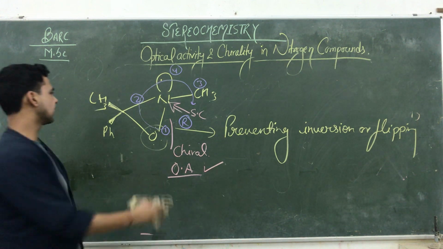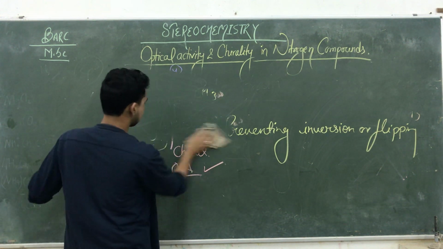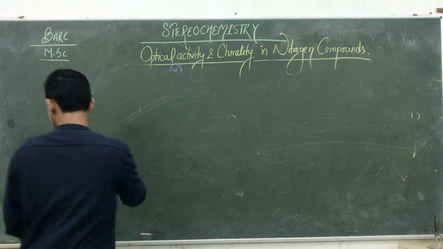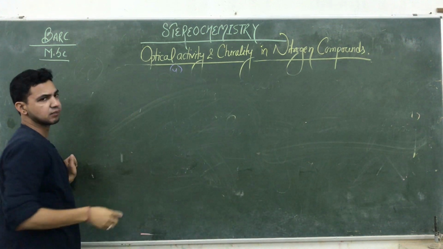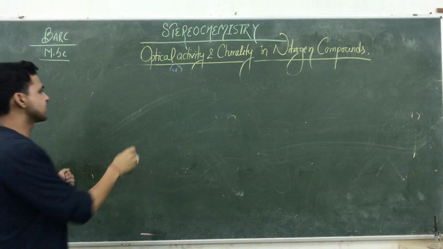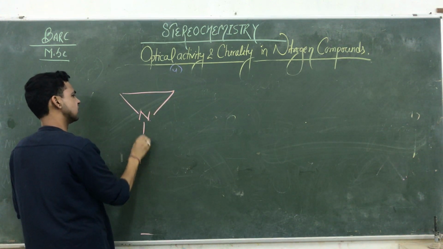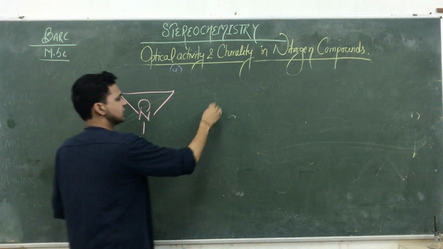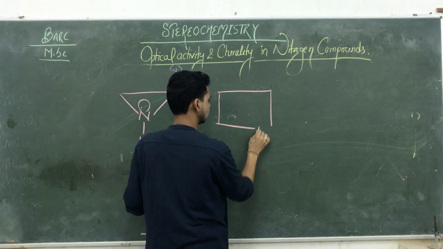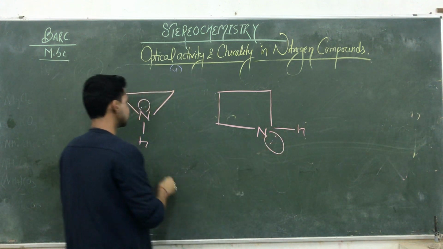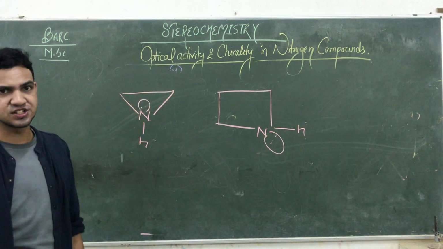Okay, so giving you the next example. I'm giving you the next example. The next example is in case of this one. That is aziridine and azetidine.